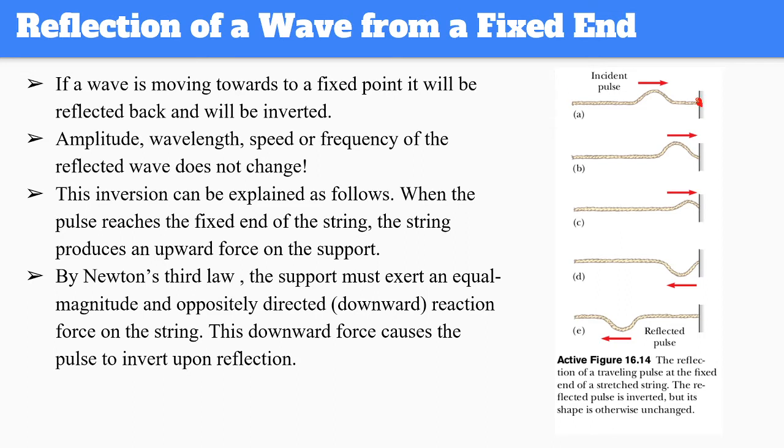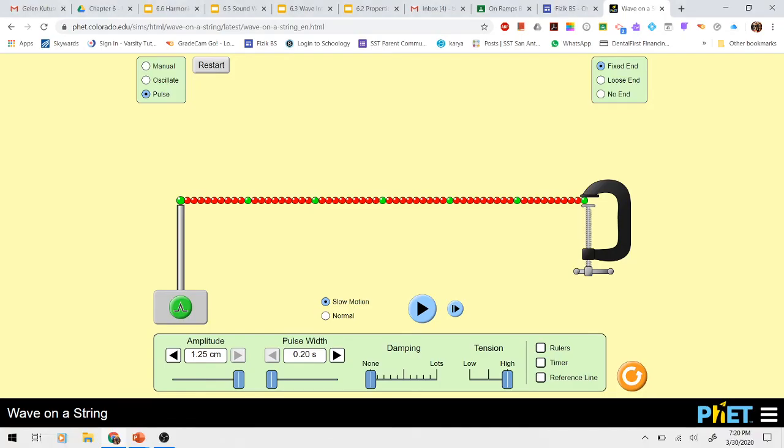So let's say you have a pulse and then you send it to a fixed end. And once you observe it, and actually let's do this. So this is our fixed end and I am going to create a pulse. So let's see what happens. So it goes and then it comes back. But when it comes back, as you can see, it was going in the positive direction, but then it is going in the negative direction. So whenever it hits a fixed end, it flips.